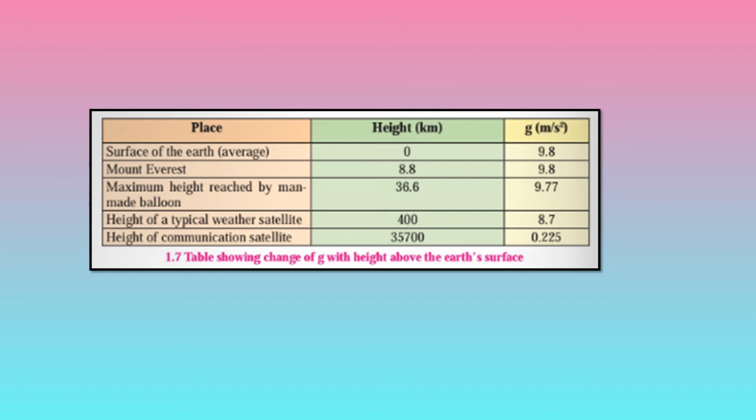Now the height of a typical weather satellite is 400 kilometer. Then its g value is 8.7 meter per second square. The height of a communication satellite is 35,700 kilometer. Then its g value will be 0.225 meter per second square. I hope children you understood. So on the surface of the earth this g value is 9.8, but when we are going away from the earth then its g value decreases.